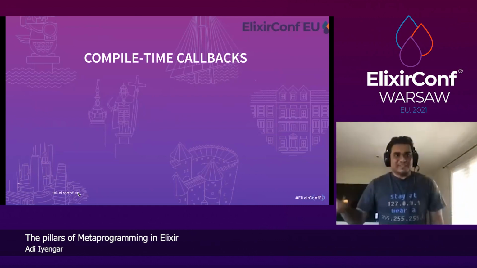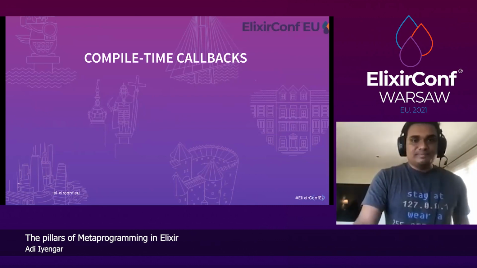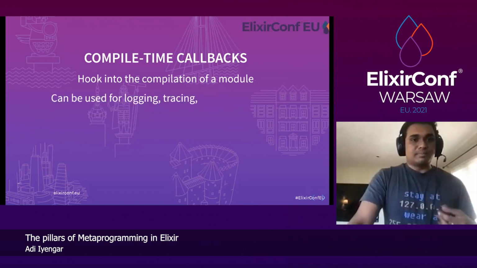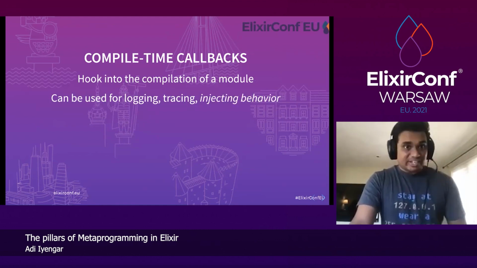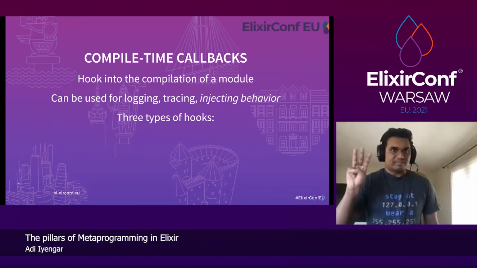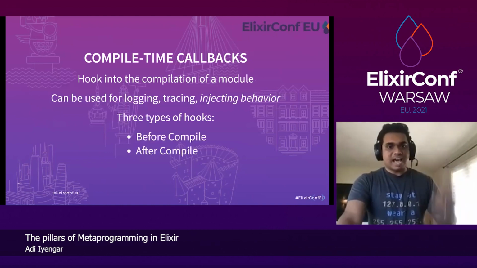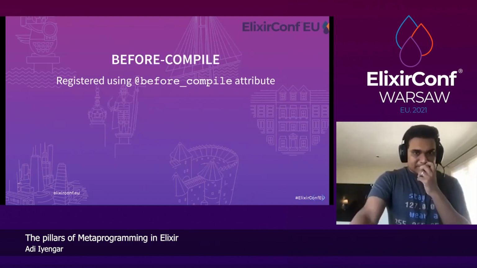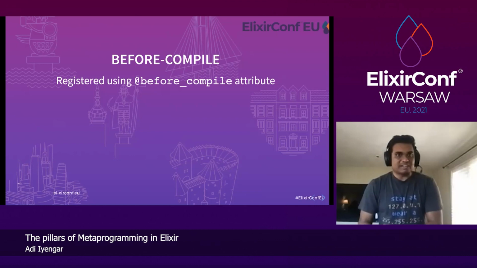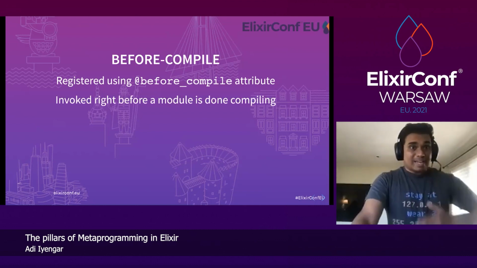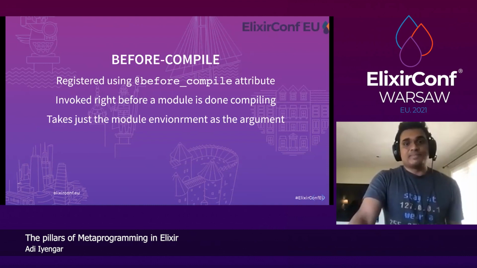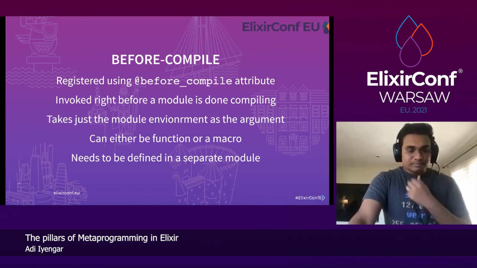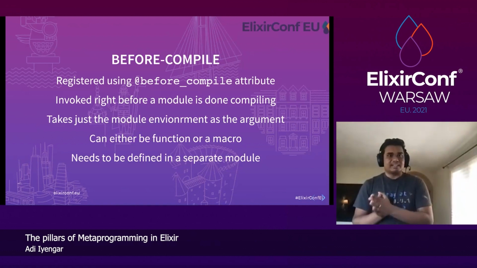All right, the last pillar of metaprogramming in Elixir is compile time callbacks. These allow us to hook into the compilation of a module, and they can be used for logging, tracing, and also injecting behavior. There's 3 types of compile time hooks: before compile, after compile, and on definition. Before compile is registered using the before compile module attribute. It's invoked right before the module is done compiling, as the name suggests. It just takes a module's environment as argument, and it can either be a function or a macro. But since the module isn't done compiling, it needs to be in a separate module.